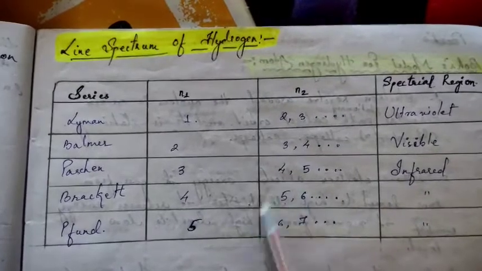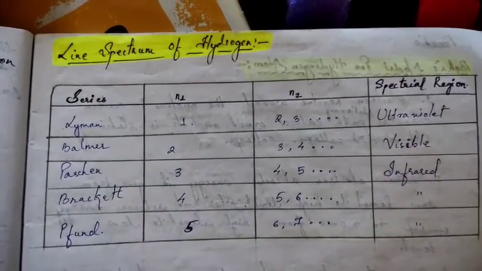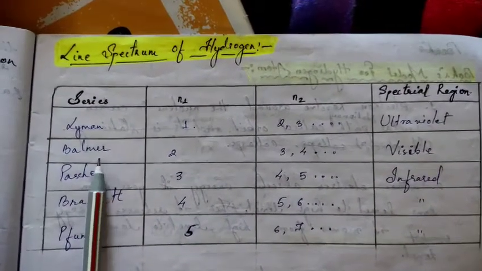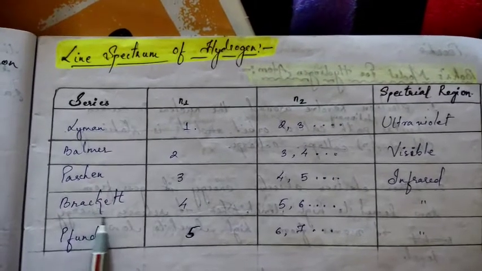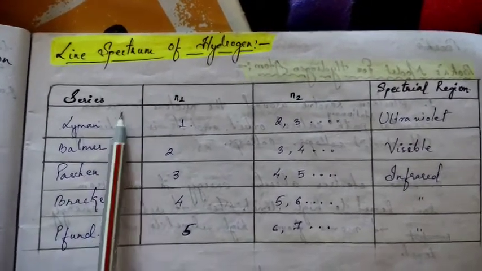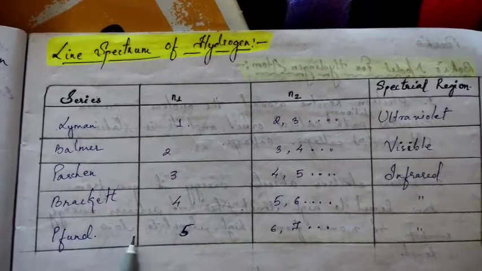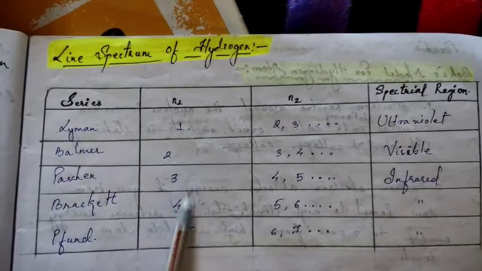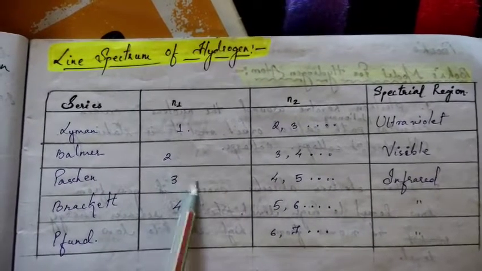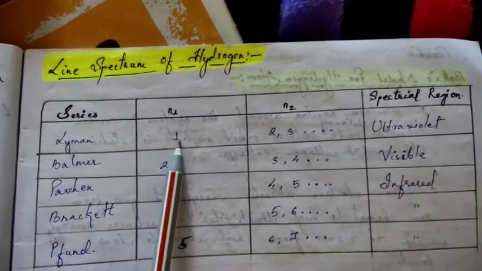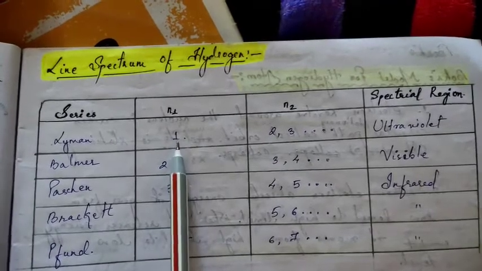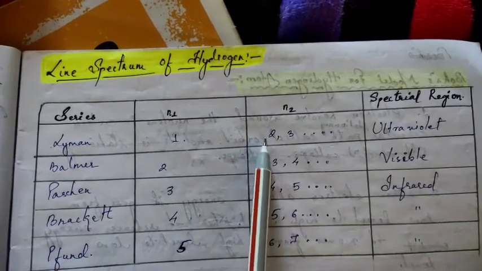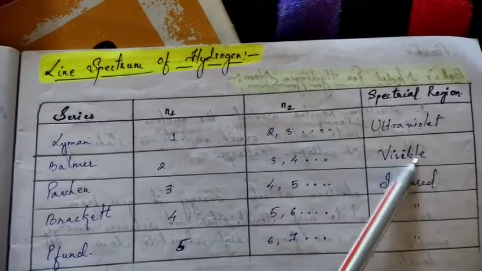Line spectrum of hydrogen. There is a series of spectra known as Lyman, Balmer, Paschen, then Brackett, then Pfund. These are the series that are observed in the hydrogen spectrum. So when do we observe the Lyman series? When the electron jumps from the first state, that is the quantum number n1 equal to 1, to a higher level, that is 2, 3, 4, 5.